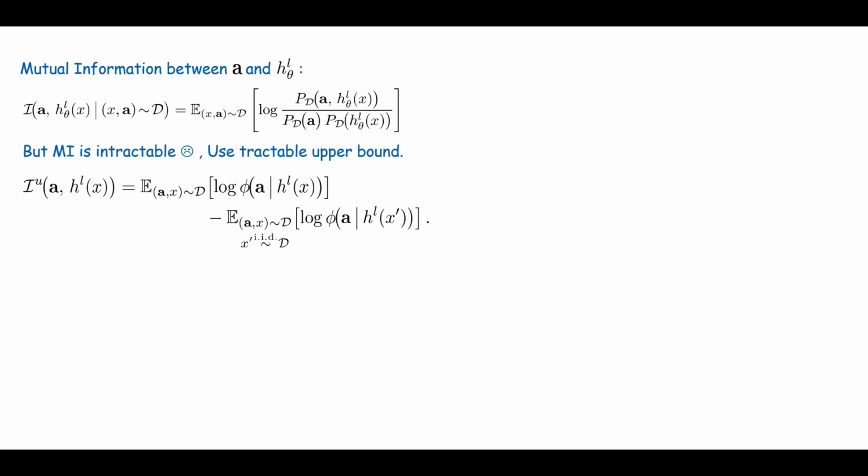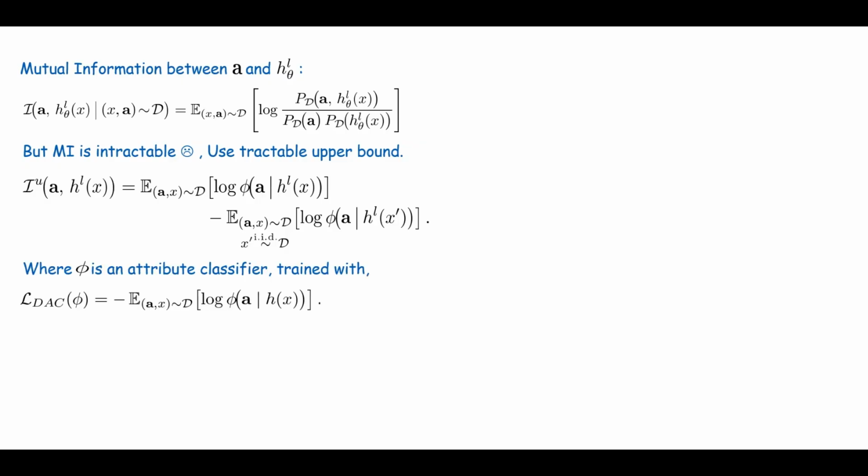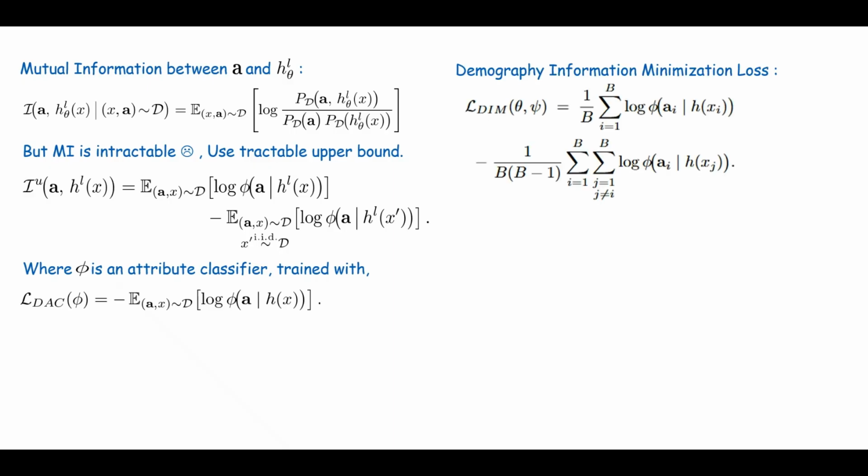The classifier tries to predict the attribute, and the model is trained to reduce the demographic information available in the hidden state. The DAC is learned with the normal cross entropy loss that maximizes log likelihood. Finally, the demographic mutual information itself is learned over batches by choosing one sample as positive and the rest as negative, similar in principle to contrastive training.